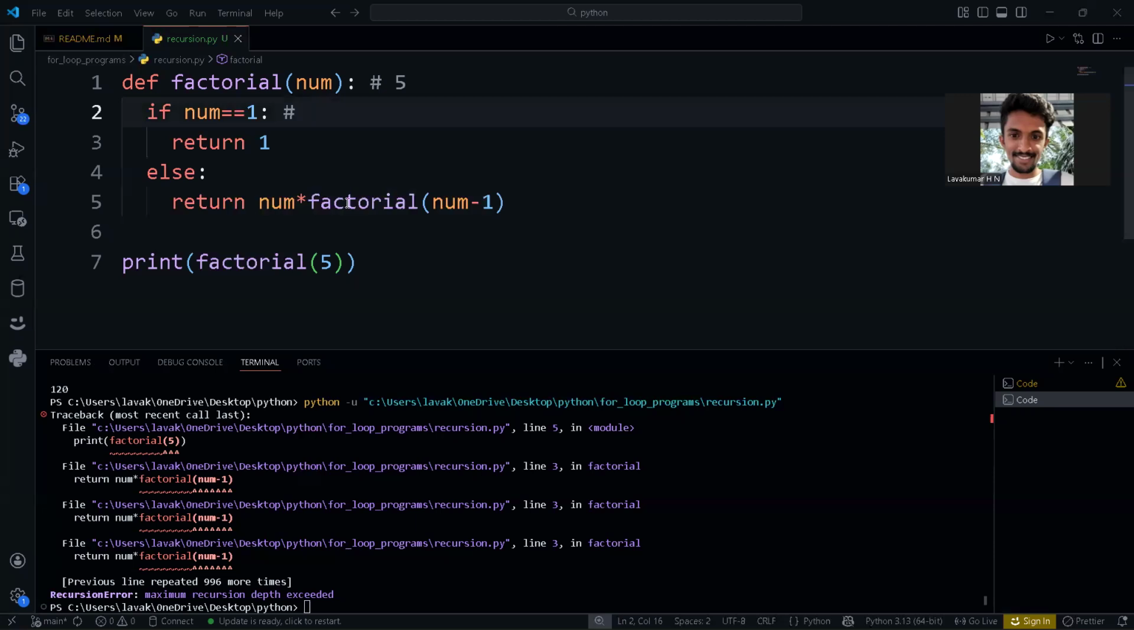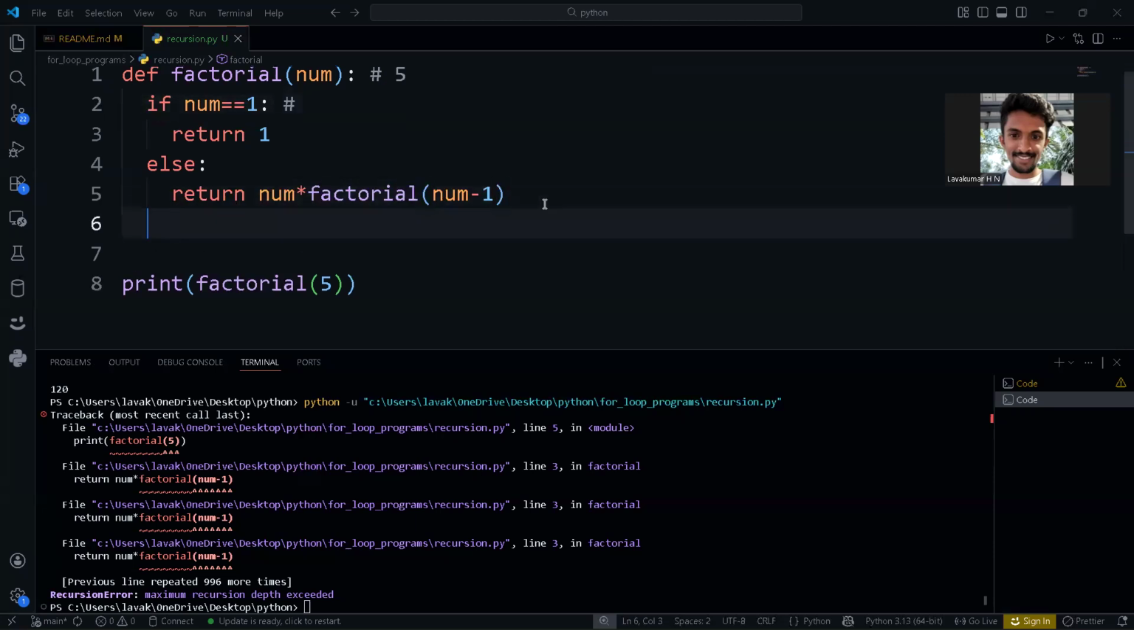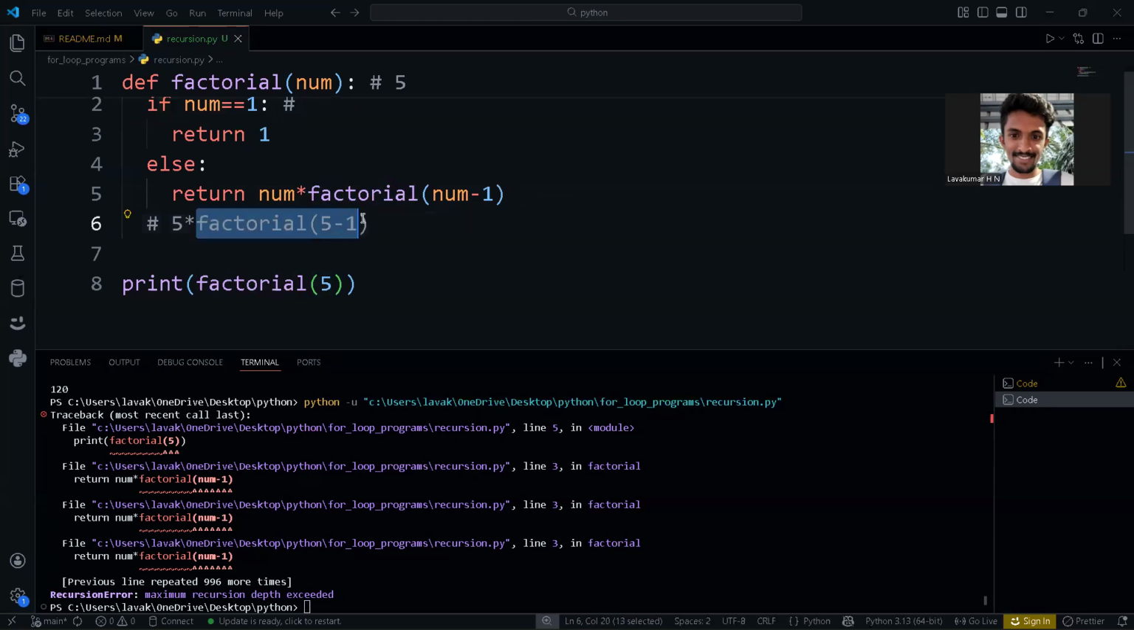So what happens here? It will return num star. What is the num here? 5. Then you will have a star here. Then inside this, you have a factorial again. You have a factorial program, and inside this you are passing 5 minus 1. I mean, you are calling this program again. See the first step. So 5 minus 1, it is 4. Again, it will go here.